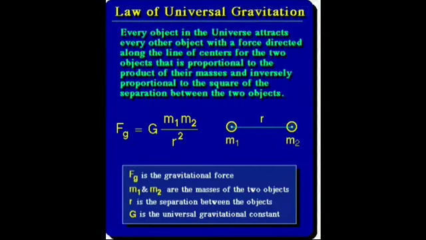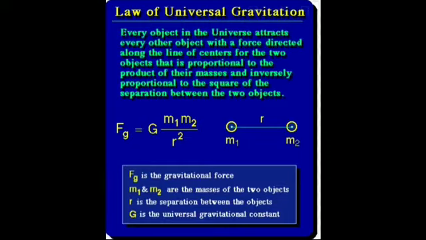The next topic is Newton's universal law of gravitation. Newton's law of gravitation states that a particle of mass m1 attracts any other particle of mass m2 in the universe with an attractive force. The strength of this force of attraction was found to be directly proportional to the product of their masses and inversely proportional to the square of the distance between them. So F is directly proportional to m1 m2 by r squared.